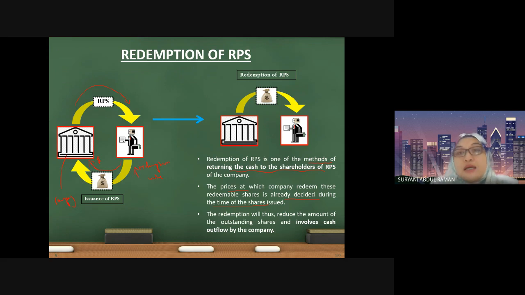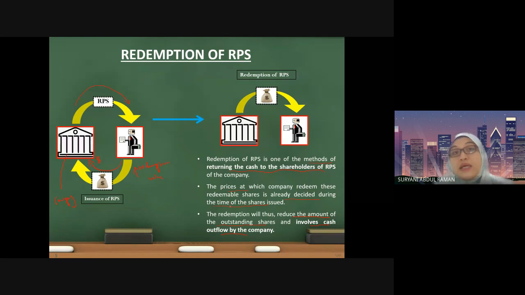The redemption will thus reduce the amount of outstanding shares and involve cash outflow. So the implication of the redemption is that you will reduce the amount of outstanding shares of the company and you will need to make a cash outflow, meaning you have to make the payment.